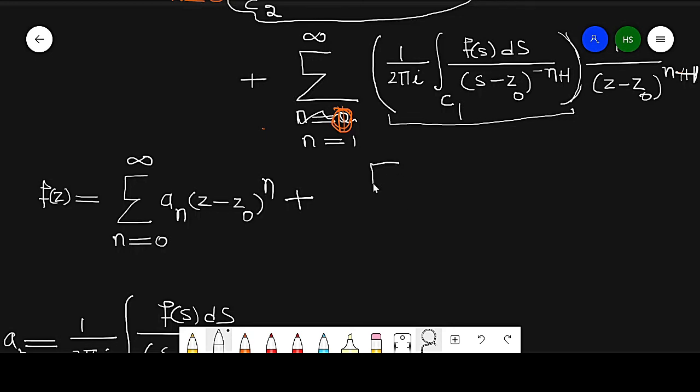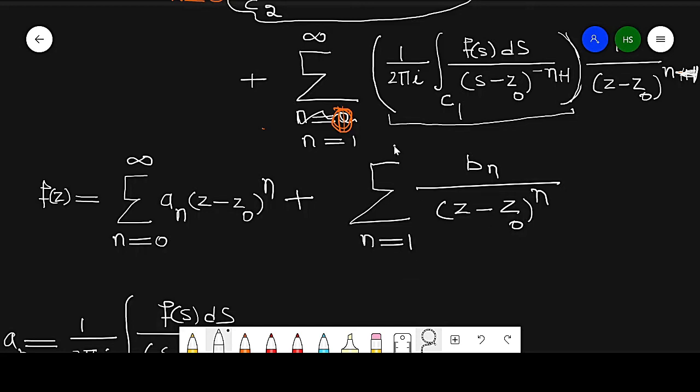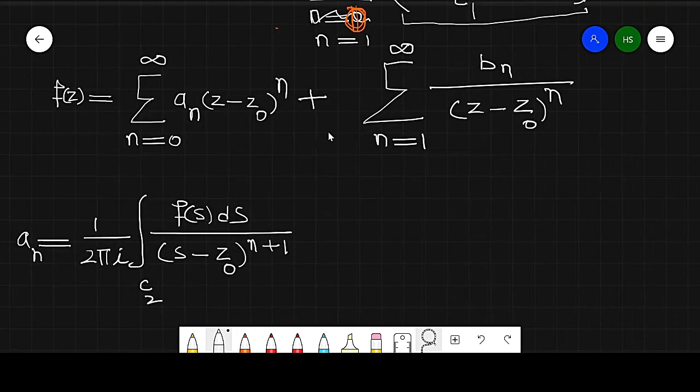So this is a summation of b_n over (z minus z naught) raised to power n, where n is running from 1 to infinity. So what is the b_n?